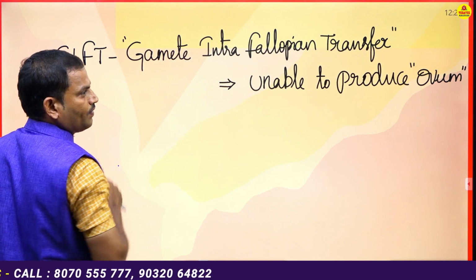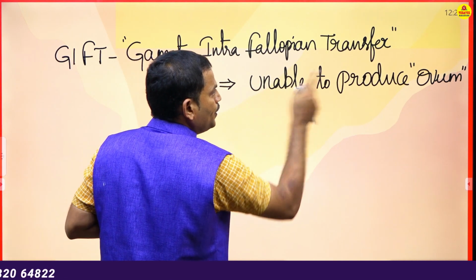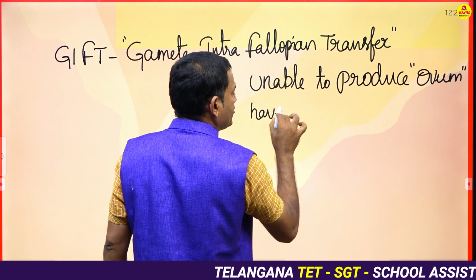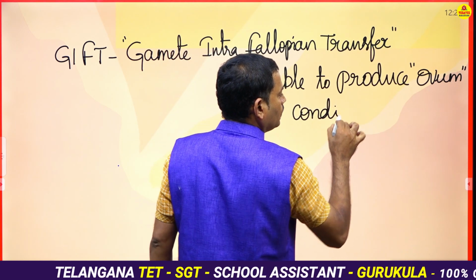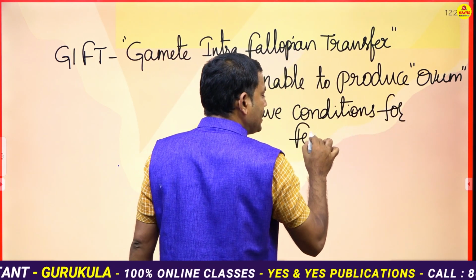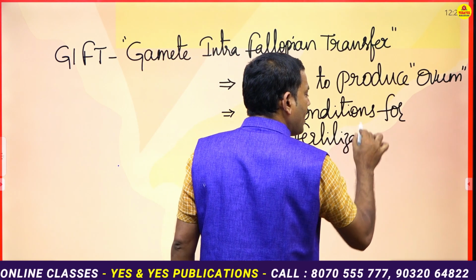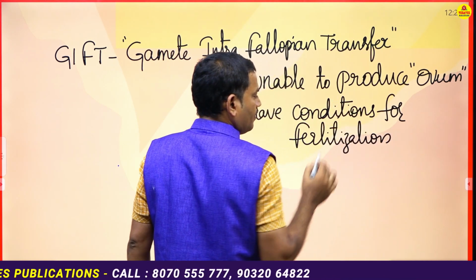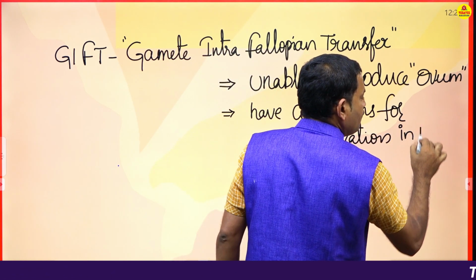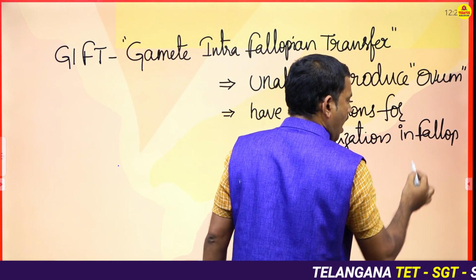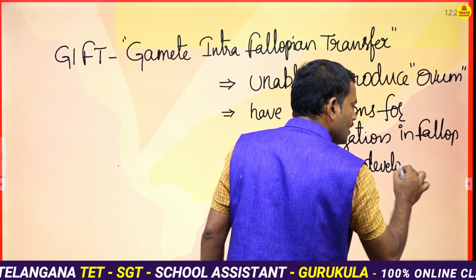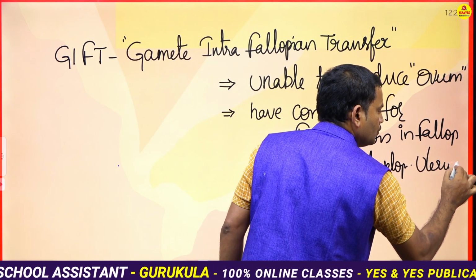So in this, the first condition is the female is unable to produce ovum, and the second condition is good conditions for fertilization in the fallopian tubes, and very good conditions for development in the uterus.